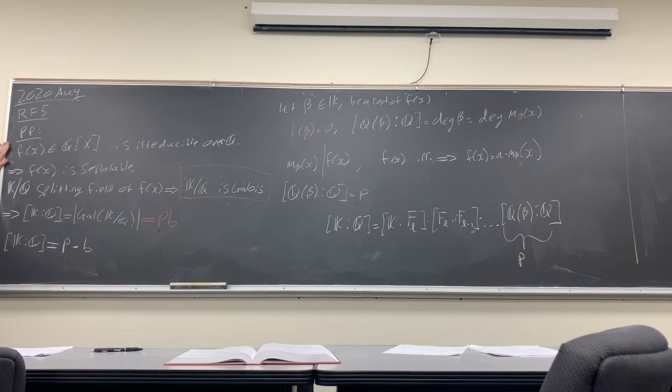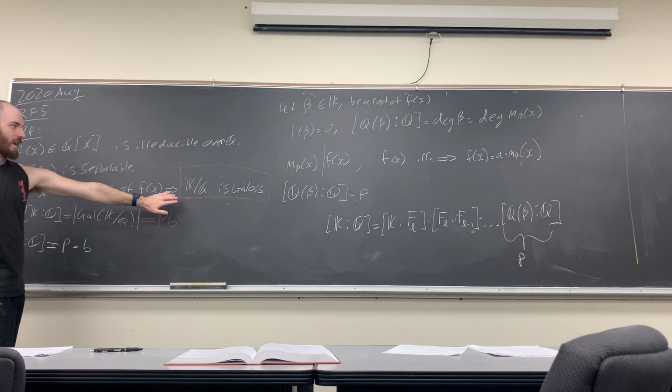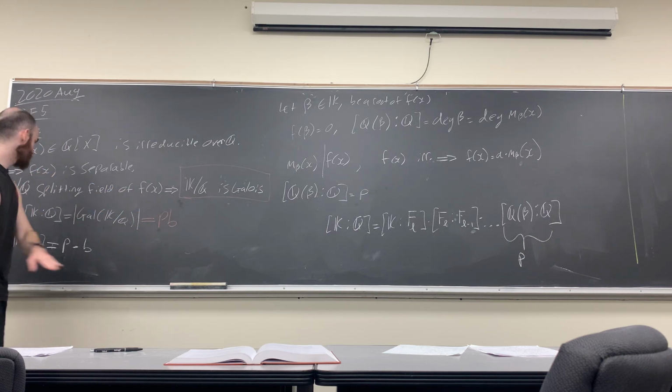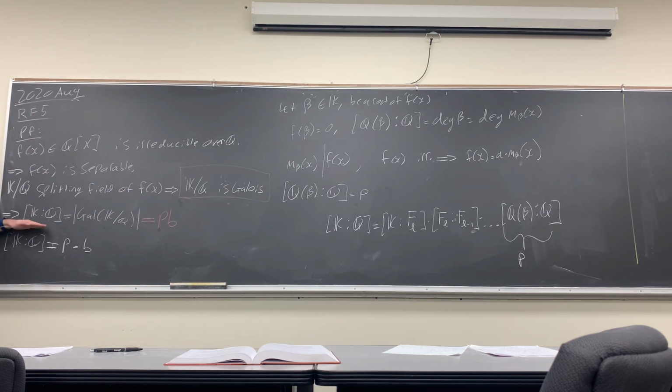So f of x in Q[x] is irreducible over Q. Since it's irreducible over Q and Q has characteristic 0, f of x is separable. Since we have a separable irreducible polynomial over Q, the splitting field K is Galois, so K over Q is Galois. Then the degree of the extension of K over Q is equal to the cardinality of our Galois group. We haven't talked about this stuff in red yet, so we'll do that in a second.